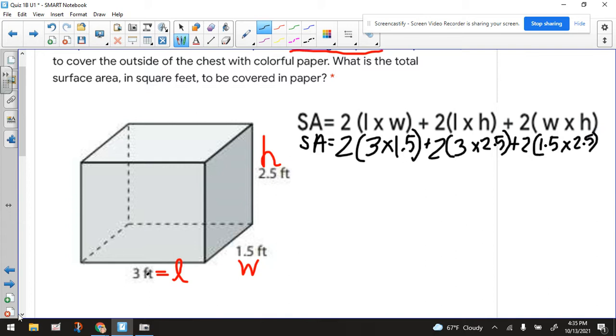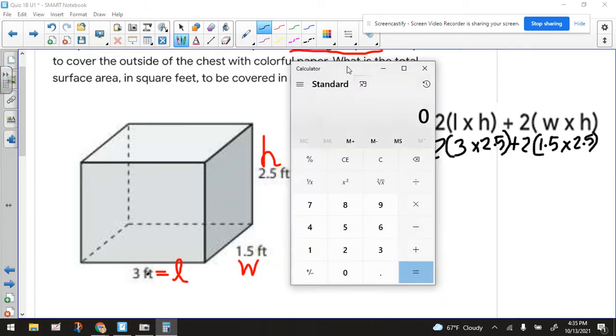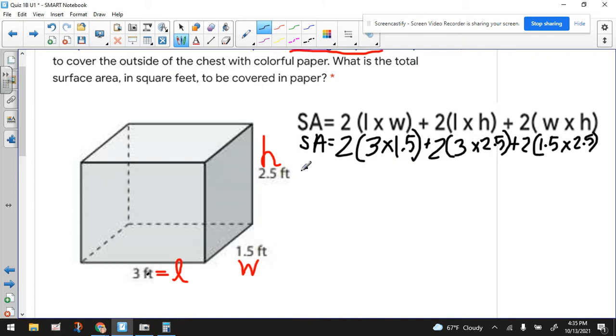All right, now let's take out our trusty calculators and let's get to work. All right, so we need to find, let's get this thing set up. We're going to find this times this and come up with a value. We're going to find 3 times 2 and 5 tenths and come up with a value. And then we have to find 1 and 5 tenths times 2 and 5 tenths and come up with a value.